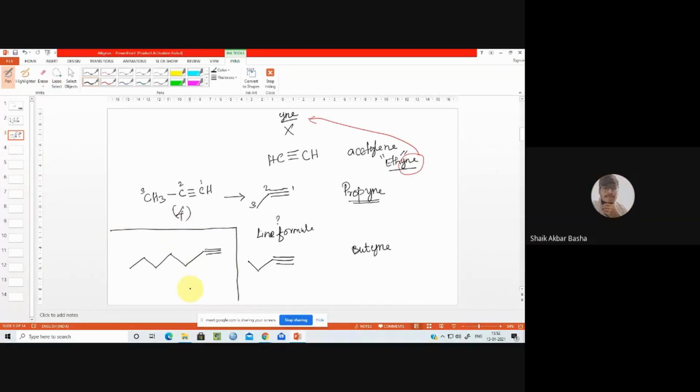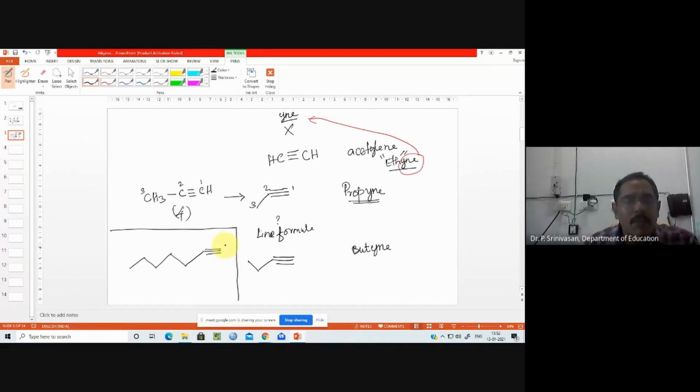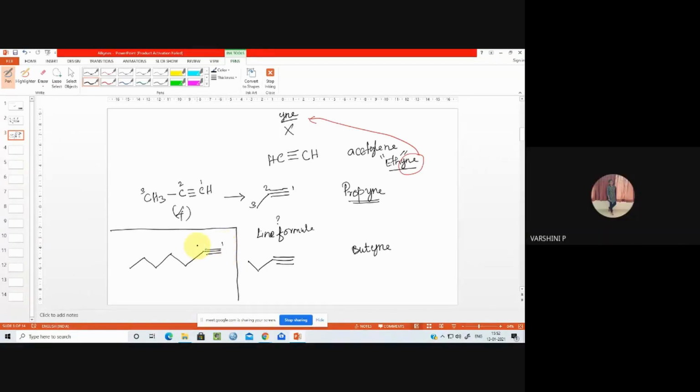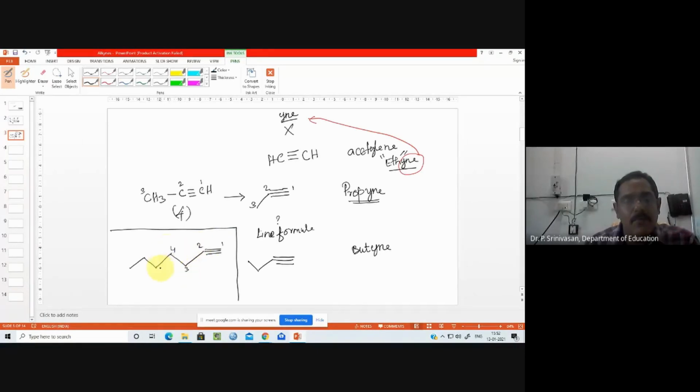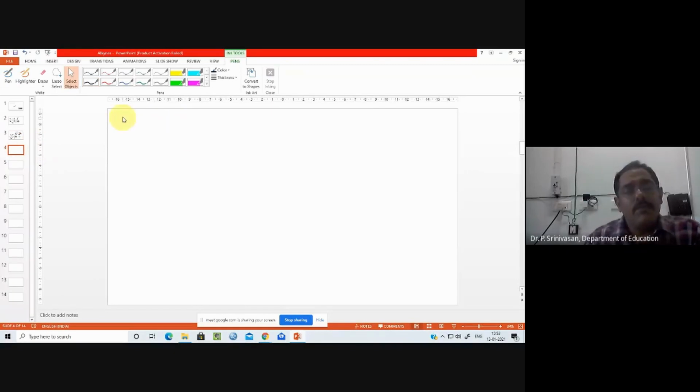Heptyne, sir. Good. So how many carbons are there? 7. Seven. 2, 3, 4, 5, 6, 7 carbon atoms. 7 means hept is the root, and yne is the suffix. So heptyne is the answer. Okay, these are the general ones. Since you have already learned, just for refreshing, we have said a few nomenclature. Now we'll go for the preparation. So preparation of alkynes, and there are 3 methods. We'll take one by one.